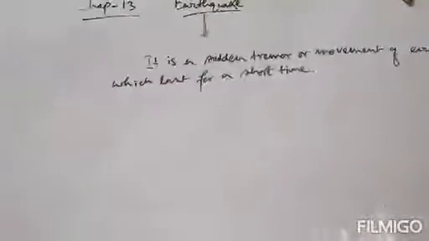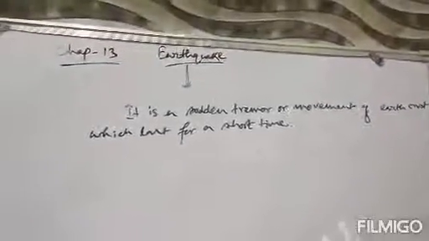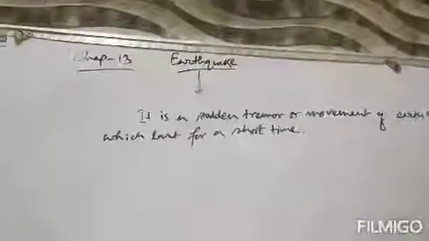That is earthquake. Clear? So this is the definition of earthquake.